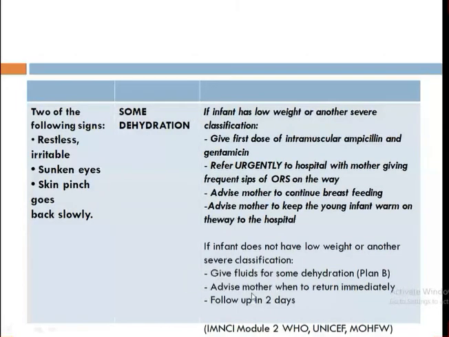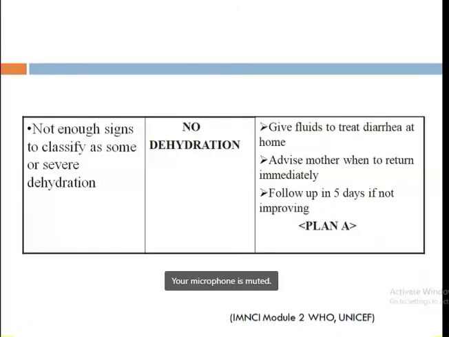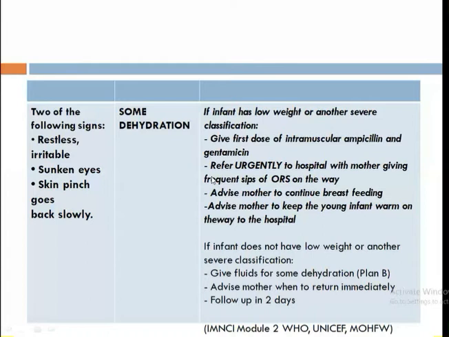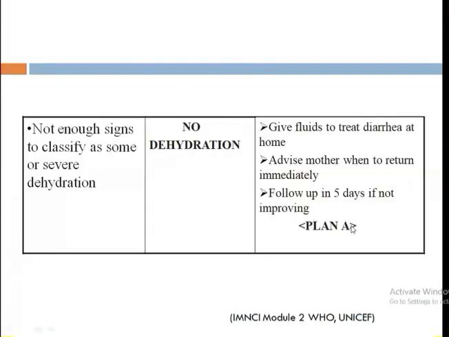That is usually within 2 days. And if there are not enough signs to classify as some or severe dehydration, if there are no signs and symptoms, then there is no dehydration, so you just give the plan A treatment, advise the mother to return immediately if needed, explain how to treat diarrhea at home, and ask them to follow up within 5 days. If the child improves, then they don't have to come back.